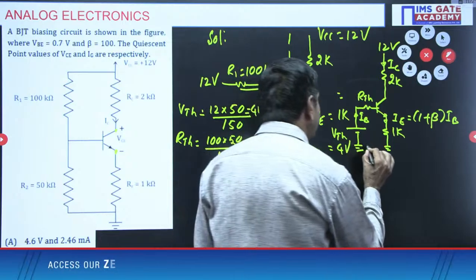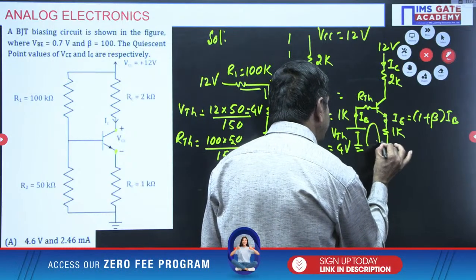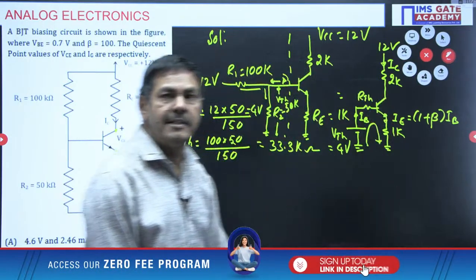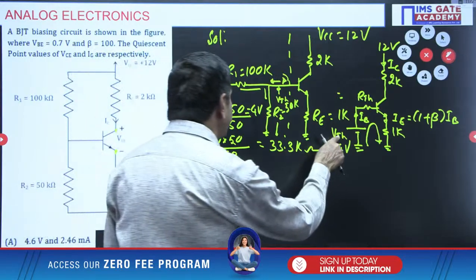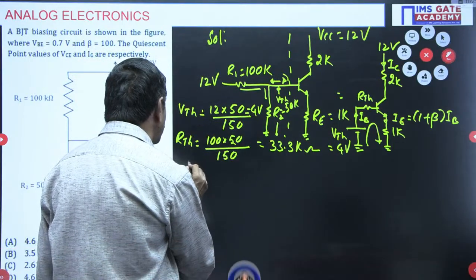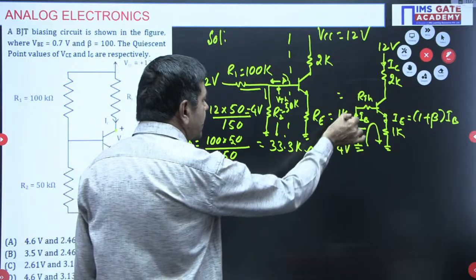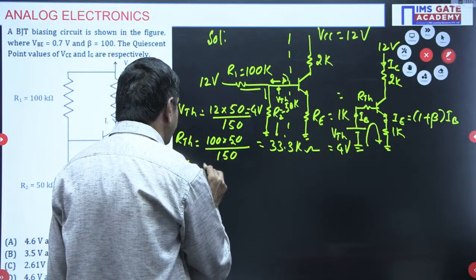I want to apply the KVL in this particular path. We know VTH is 4 volts. When you go this side, there is some drop, 1K into IB.